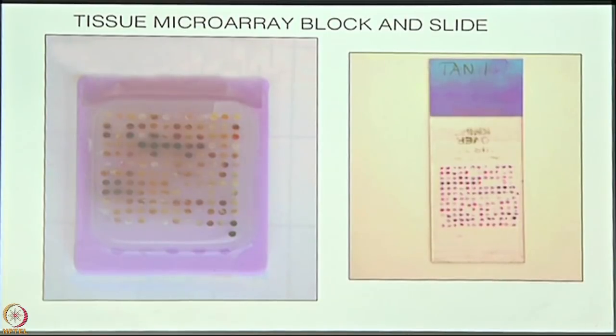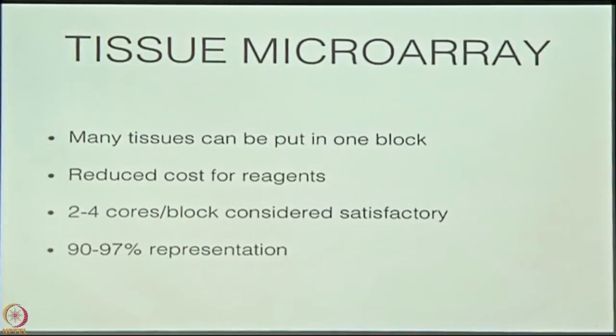Now this has already been stained with an H&E, which is a regular stain, but any kind of stain can be done on it. Any immunostain can be done on it. So the advantages which I have already outlined: many tissues can be put in a block, and there's a reduced cost for reagents. How many cores should you take to obtain a correct representation?